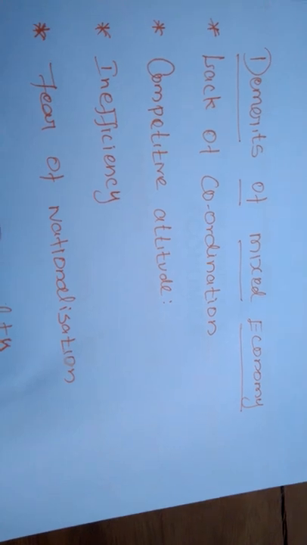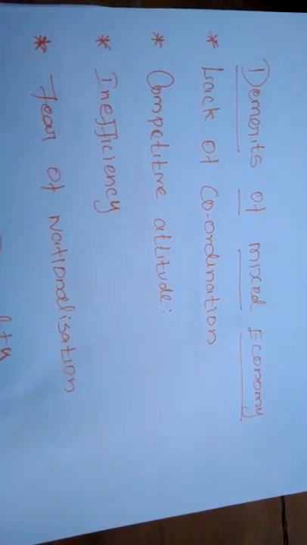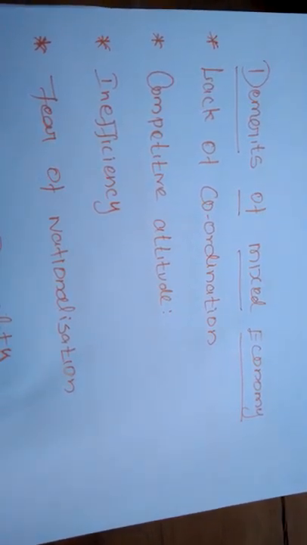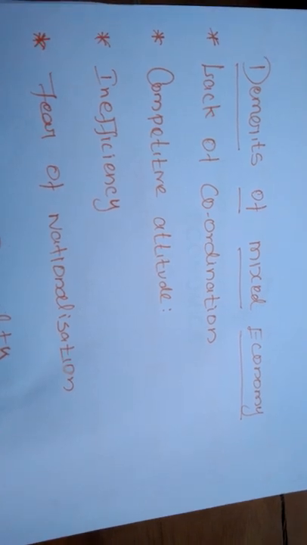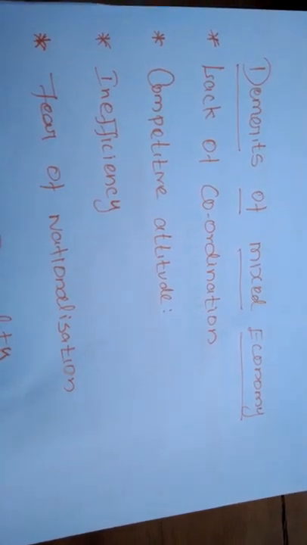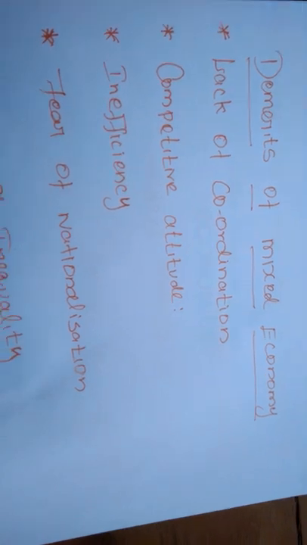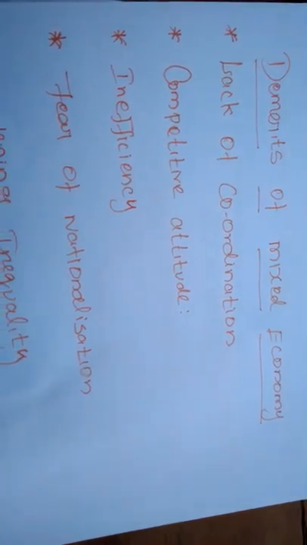So many governments will not continue the good major industries existing in our nations. After that, they will automatically go into the hands of the private sector.